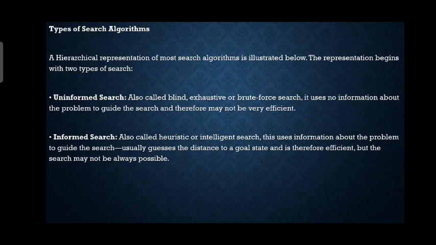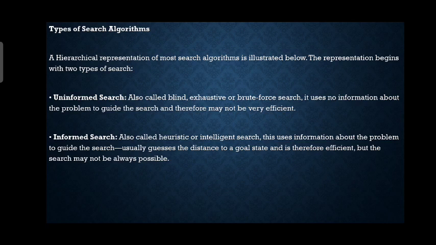These kinds of searches do not have any prior knowledge about the problem. Let's say I have a pile of 100 elements in an array, and I want to search for a particular element in that array, and I do not even know whether that particular element is there in the array or not. If it is there, then I will have my solution. That is the smarter way, right? But here I do not know if it exists or not. It may be a case that the solution I want to find in that array is not even there, and I'm still searching and wasting my resources. So that is not very efficient.